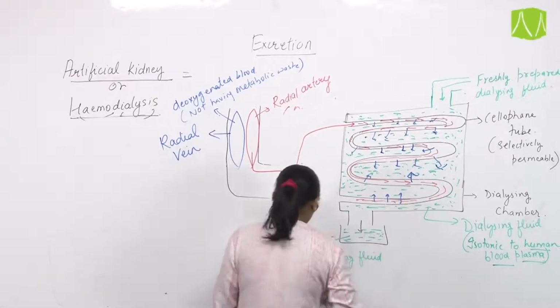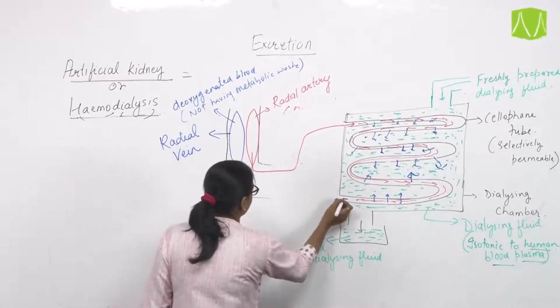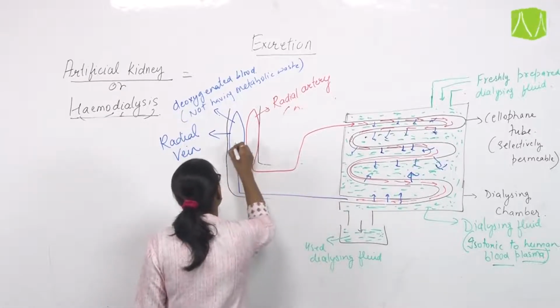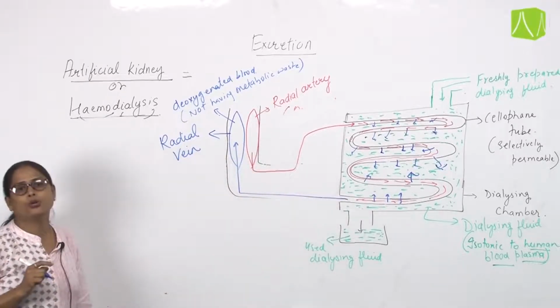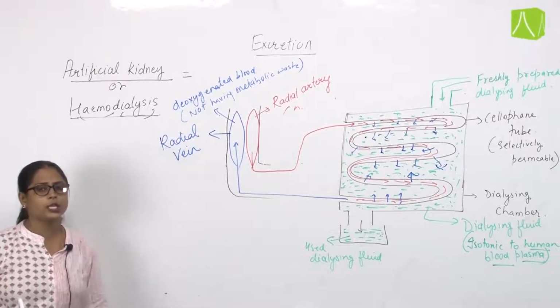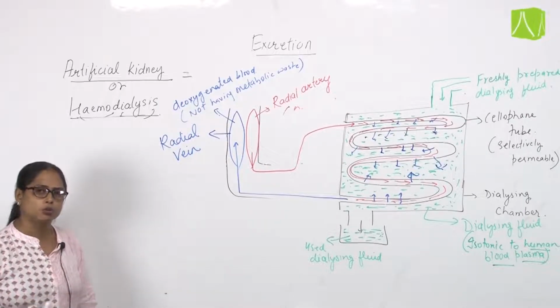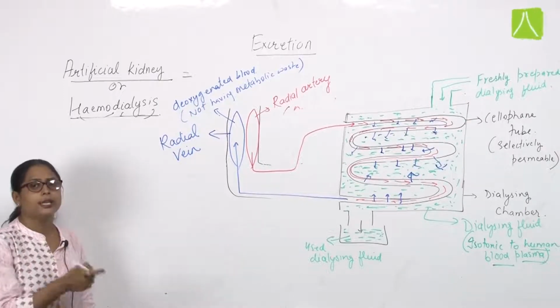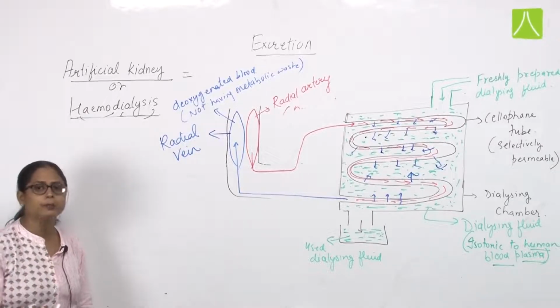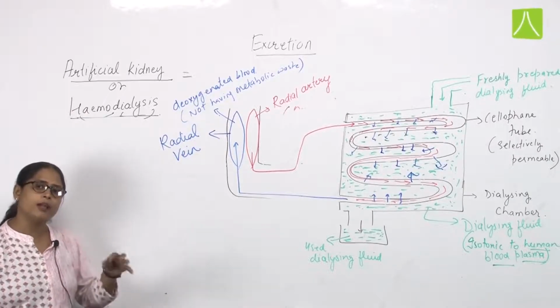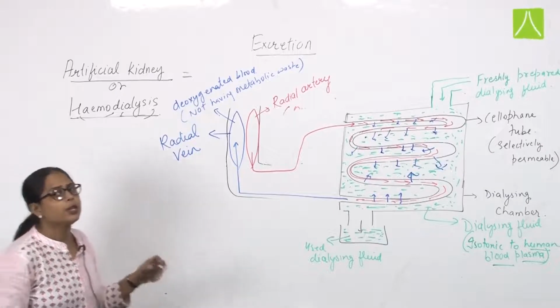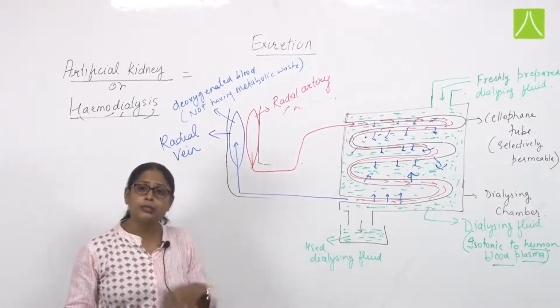Now what happens after this? This blood is then returned back to the radial vein of the patient, not to the radial artery, because I have already explained that in the kidney also the renal artery carries oxygenated blood having metabolic waste, but the blood after purification in the kidney moves out through the renal vein.